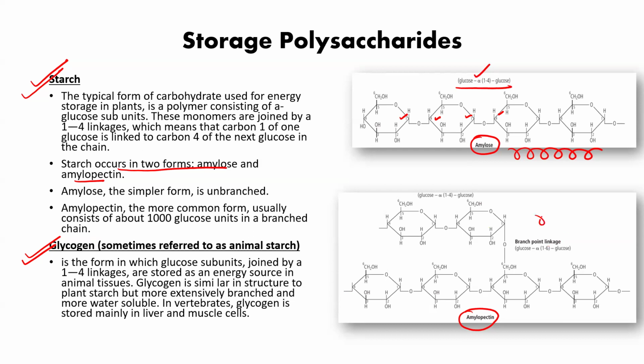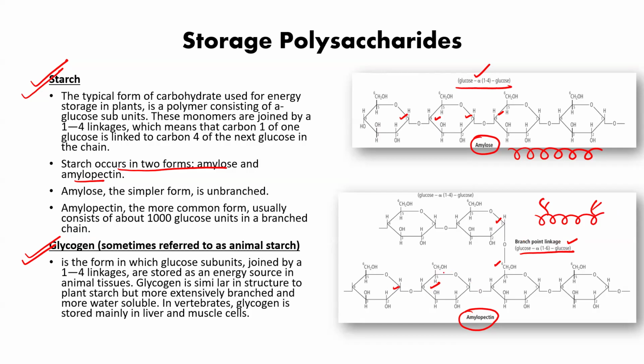Amylopectin is somewhat branched. It is a helix also, plus it is branched. This way branching will be there. And at the branching point, it makes a branch with the 1 and 6th carbon. So branching is 1 to 6, and linear is 1 to 4. Understood?